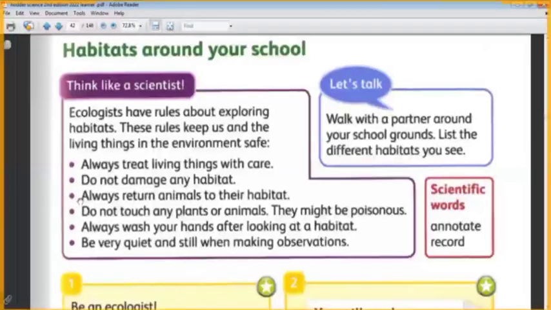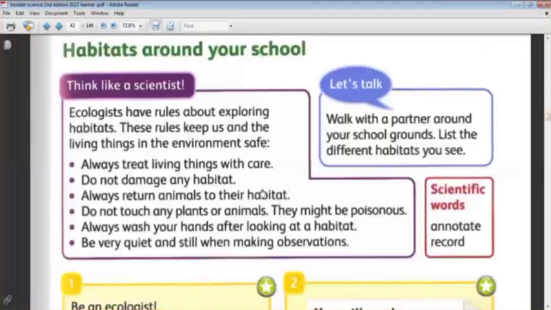The third one is always return animals to their habitat. Sometimes we need to take the animal from its habitat to study it, or to study the way that it lives, or what this animal eats, or how this animal gives offspring. So we took them from their habitat to study them. After we end our study, we have to return them back to their habitat.